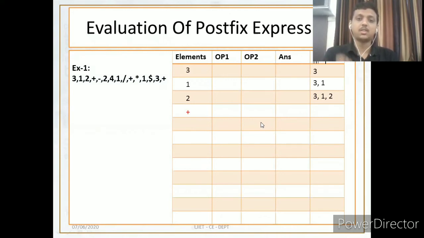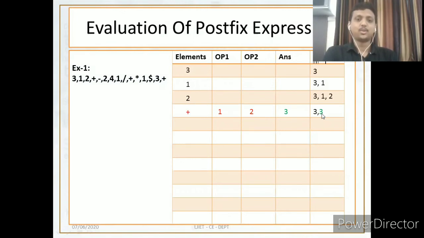Follow the sequence of popping the elements. Now apply the operation: 1 plus 2, the answer is 3. Push 3 inside the stack. It becomes 3 comma 3. See the top pointer pointing over here, as it is the last inserted element in the stack.